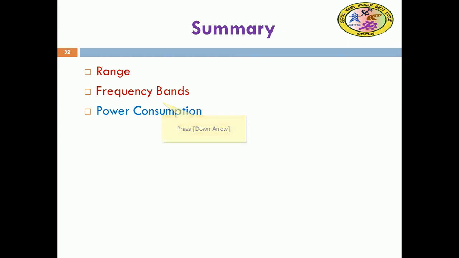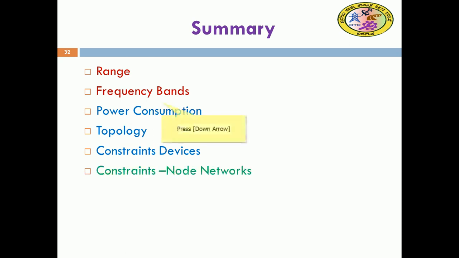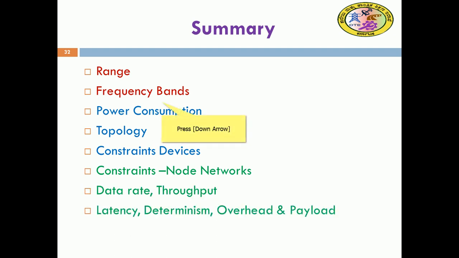Power consumption issues, and mesh and star topology: we have seen that mesh and star are used in most IoT networks. Constrained devices have less memory, less power consumption, and are battery powered. Constrained node networks were also discussed, especially data rate and throughput, latency and determinism, and overhead and payload.